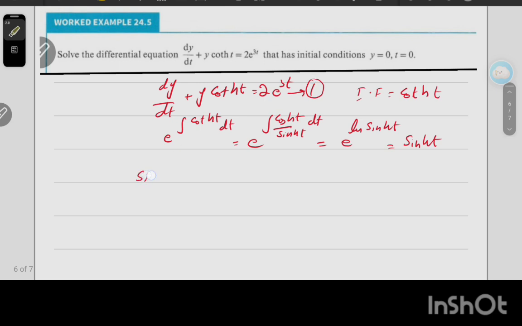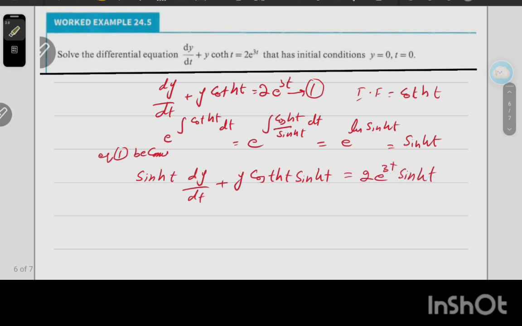So equation 1 becomes sinh t dy by dt plus y coth t sinh t equals 2 e power 3t sinh t.